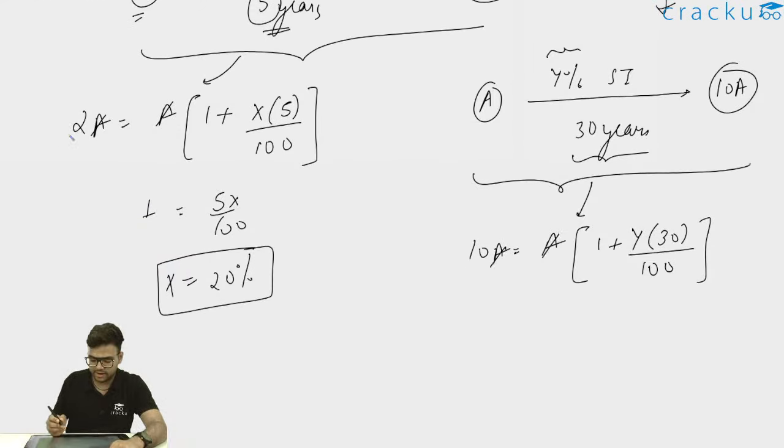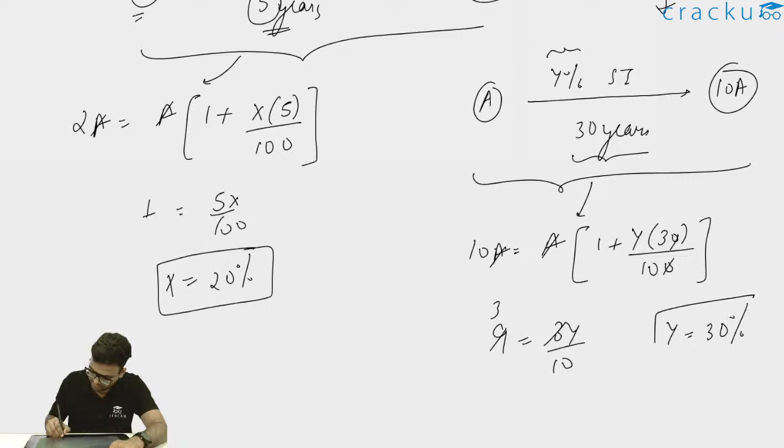Now this A and A get cancelled, and 1 will go to the left hand side. So this will become 9 is equal to, the 0 gets cancelled, so 3y by 10. So 9 is equal to 3y by 10. I can write this as 9 goes 3 times. So y is equal to 30%.